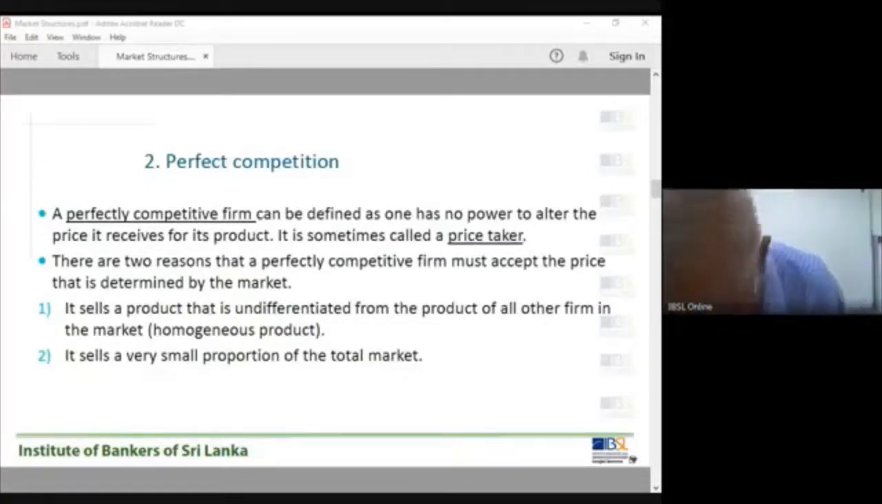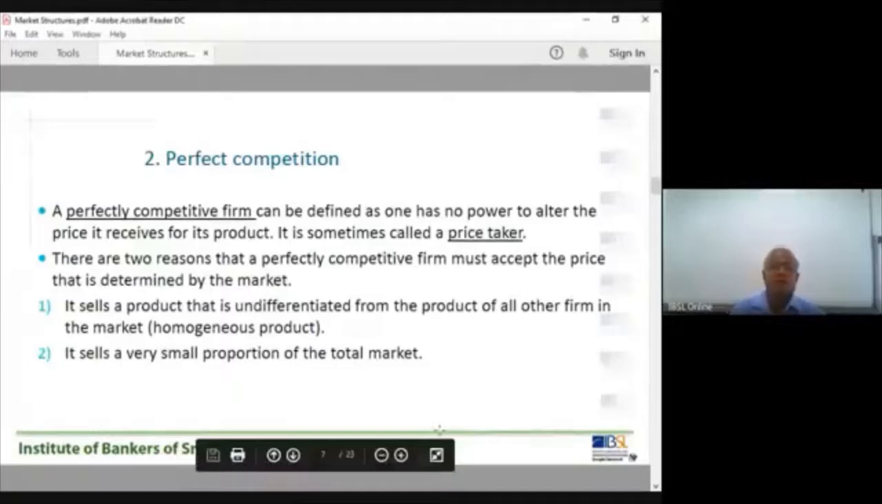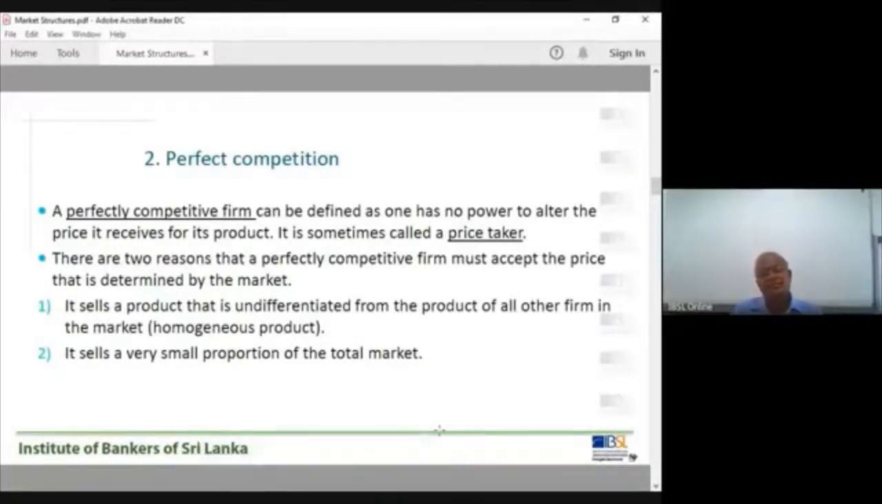And what will happen? If you take one buyer, or one firm, it has no power to alter the price it receives. A firm, if you take one firm, cannot change the price it receives for its product. It is sometimes called a price taker. Now we said a firm in a competitive market, a competitive industry, is called a price taker.